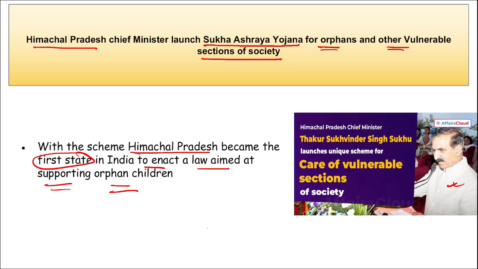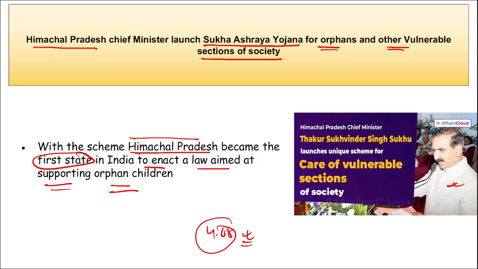Apart from this, remember here, a financial benefit worth 4.68 crore rupees was distributed to the eligible children, apart from which financial benefits amounting to 2.65 crore were transferred to the bank accounts of 1100 beneficiaries through foster care and sponsorship. Then for the construction of houses, another expenditure was done. And if we are talking about Himachal Pradesh, who is the Chief Minister? Sukhvinder Singh Sukhu, Governor Shiv Pratap Shukla.